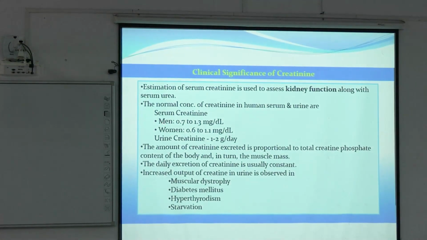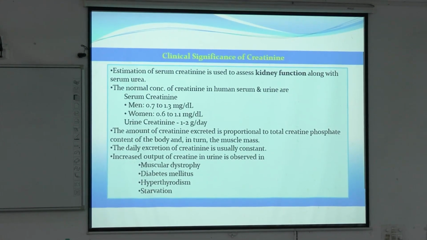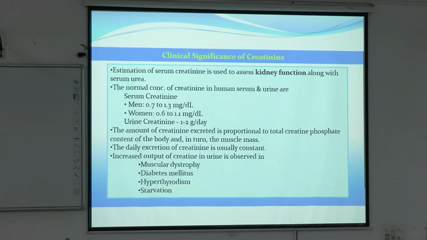And see, this is also very important: the normal concentration of creatinine in humans is different for men and women, because body mass in males is more, so creatinine is also more in men, and in women it is less.